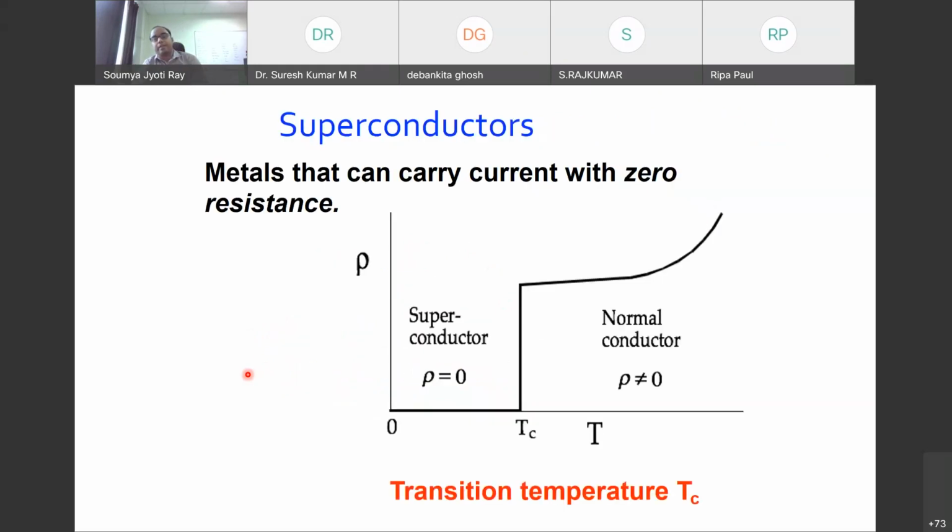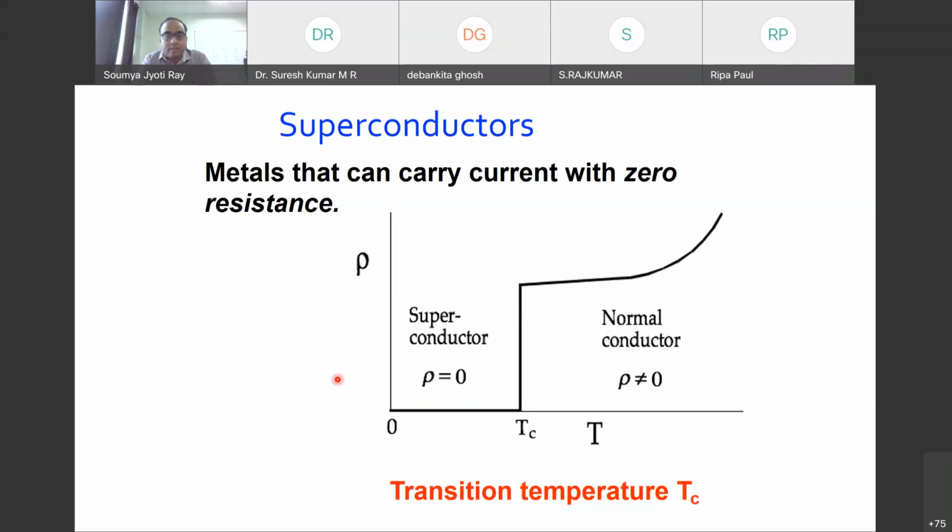However, there is a certain class of materials, typically certain metals, which show this peculiar property that if I cool the material below a certain temperature, then the resistance of that material, or let's say the resistivity, disappears completely. This type of material is called a superconductor. As you see, conductor is the general term, and super means the level of conductivity is very high.